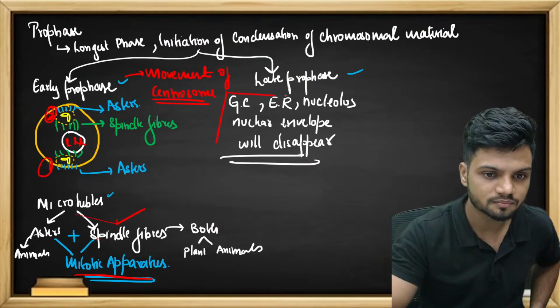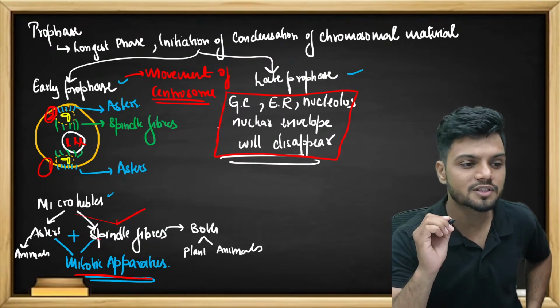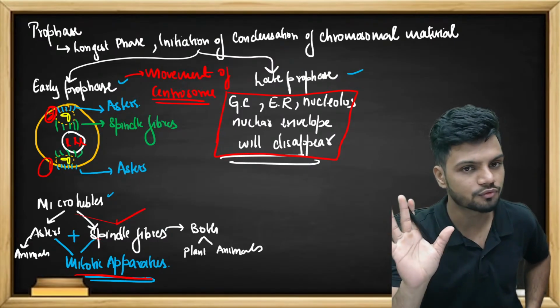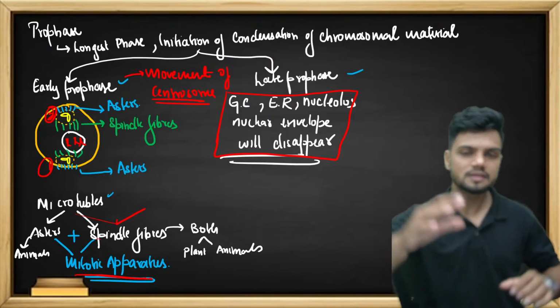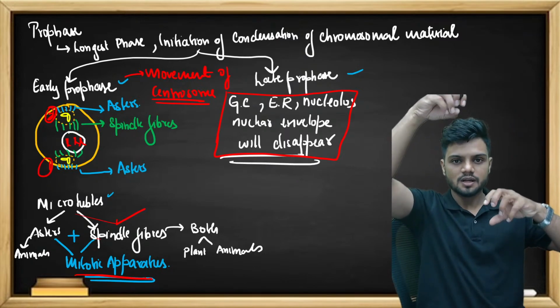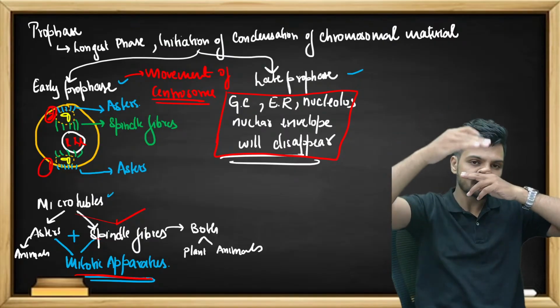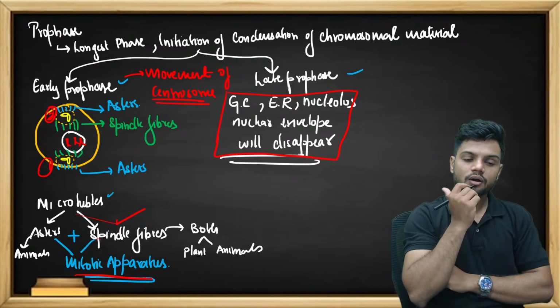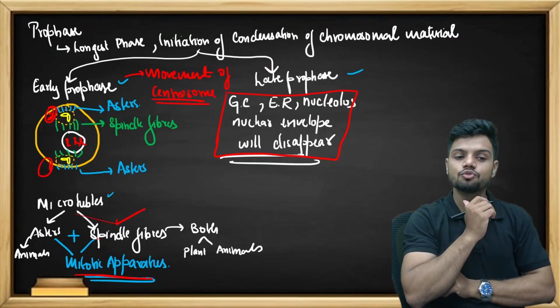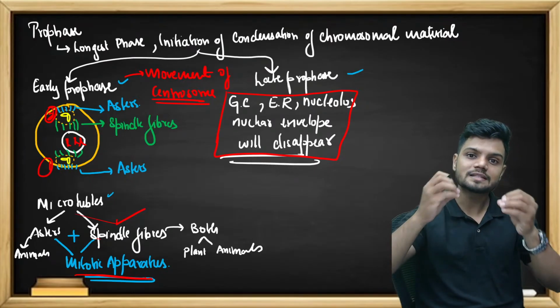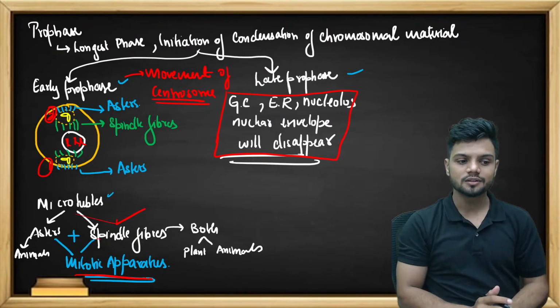We learned here, that is the difference between early and late prophase. In early prophase, aster formation is happening. Microtubules are coming out. Asters from top, spindle fibers from bottom. Golgi complex, endoplasmic reticulum, nucleolus, nuclear envelope, everything will disappear eventually. And this is the end of prophase.